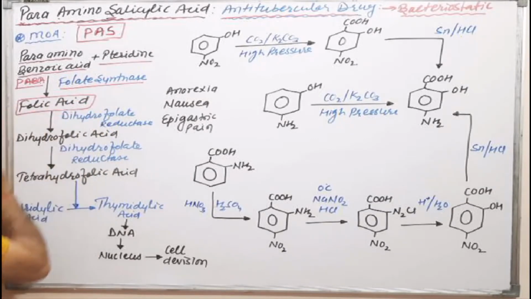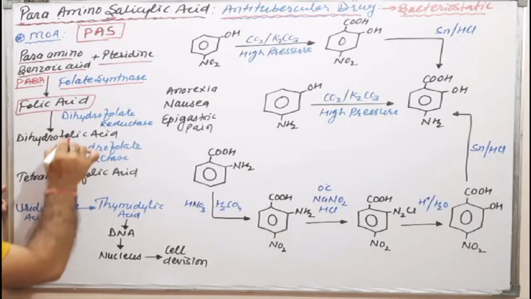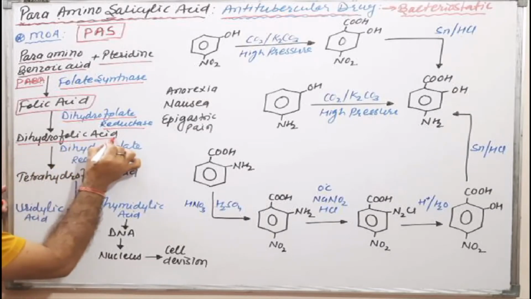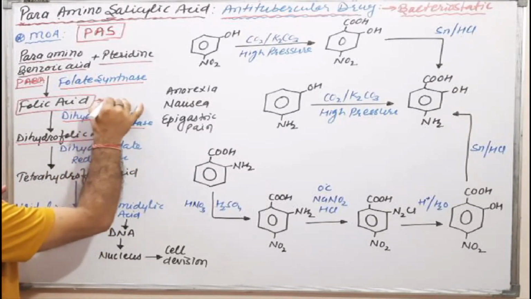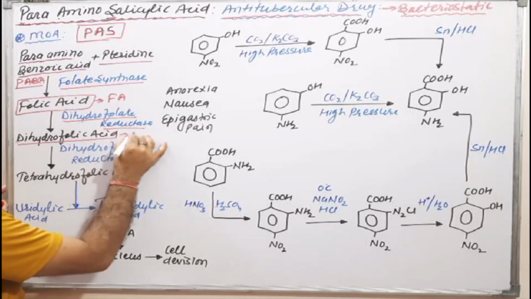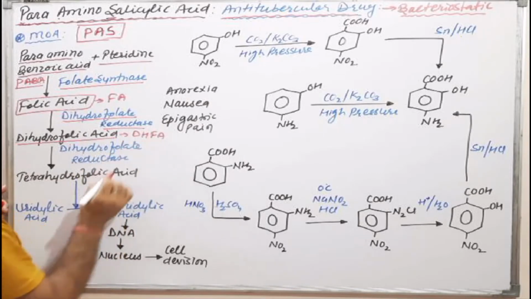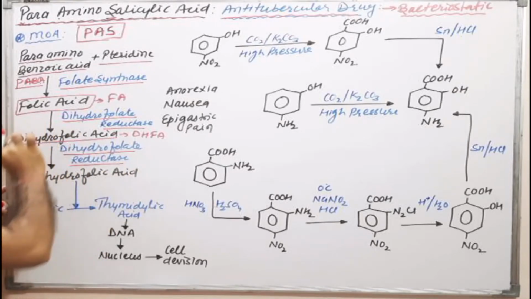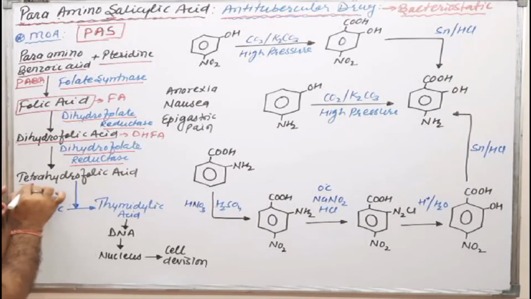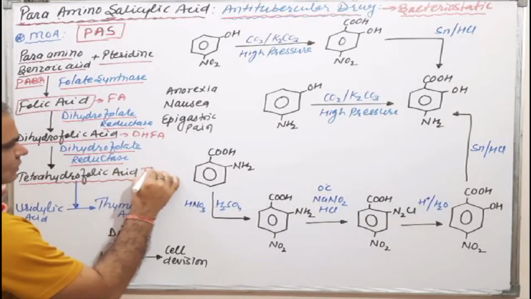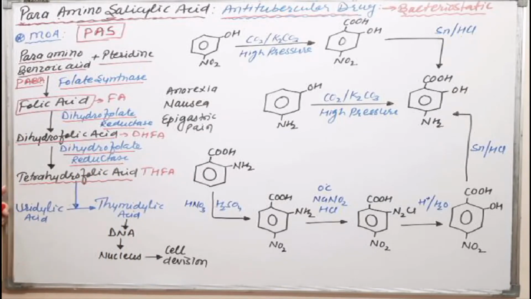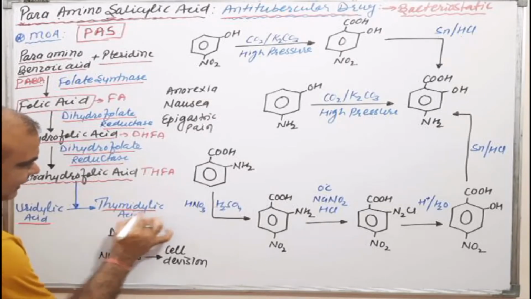Okay, folic acid undergoes reduction by means of dihydrofolate reductase, forming dihydrofolic acid, that is known as DHFA. Okay, again dihydrofolate reductase acts on dihydrofolic acid and it forms tetrahydrofolic acid, that is THFA. Tetrahydrofolic acid is responsible for the conversion of uridylic acid to thymidylic acid.